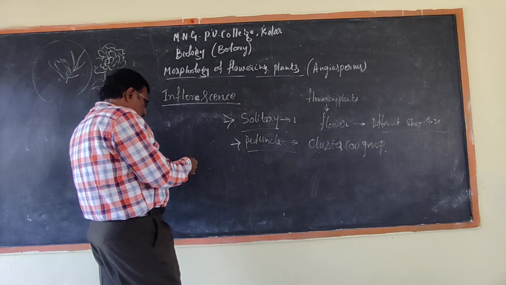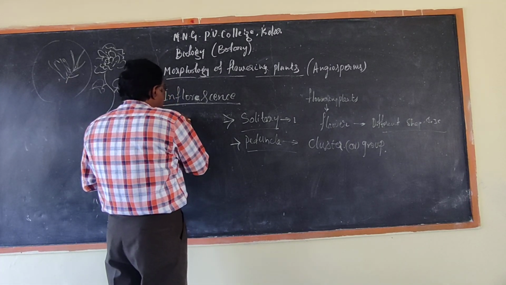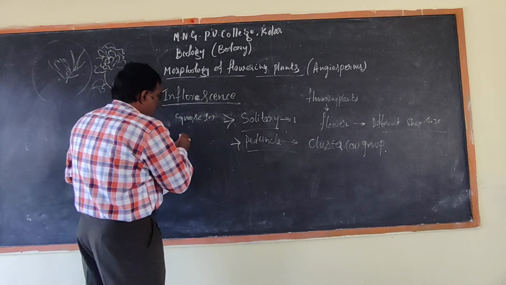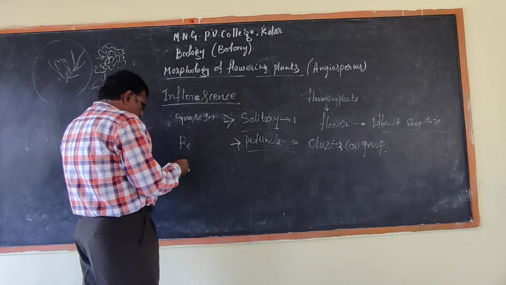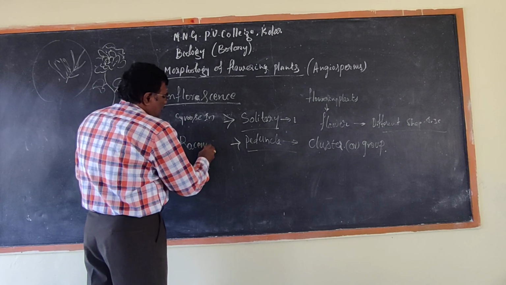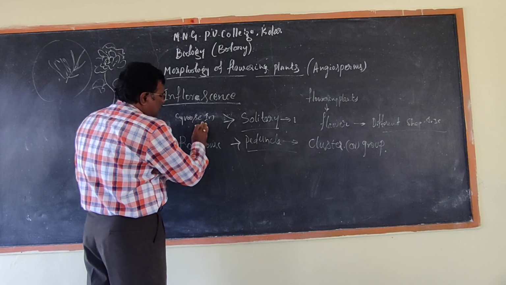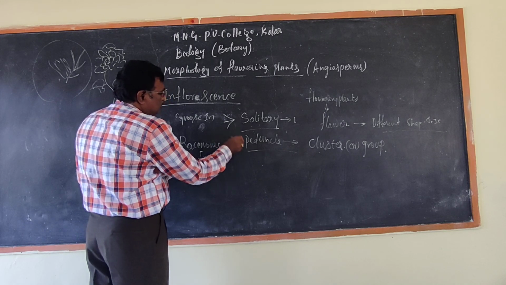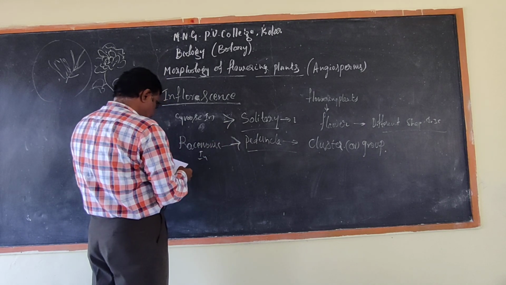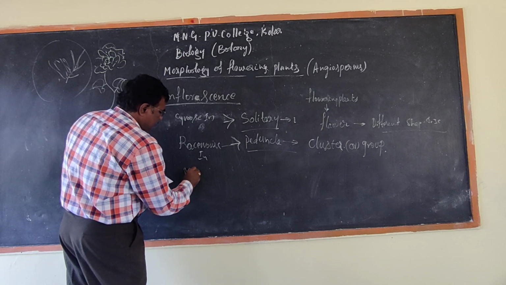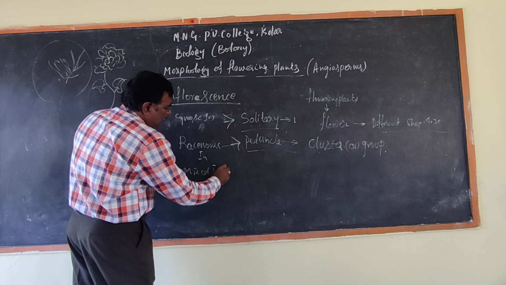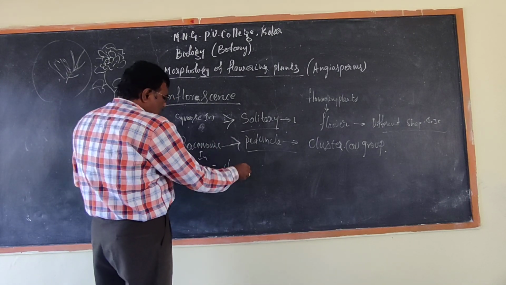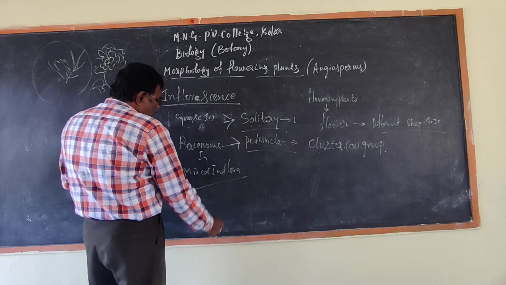One is the cymose inflorescence, racemose inflorescence, and one more is mixed inflorescence. Don't just read all these things from the notes. These are mainly the three types of inflorescence.